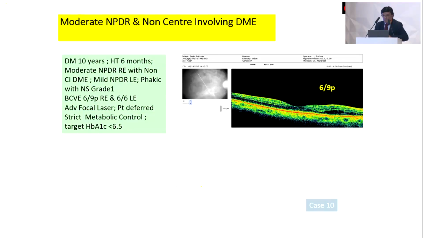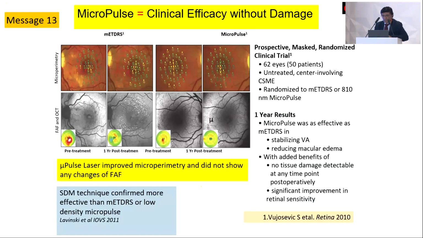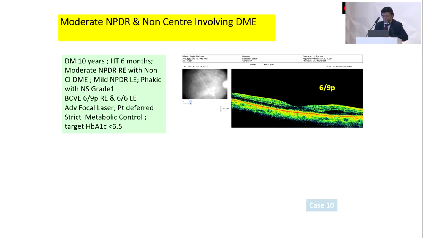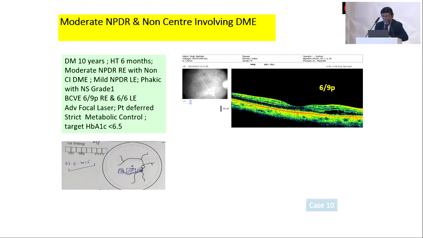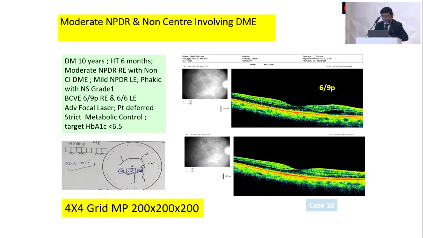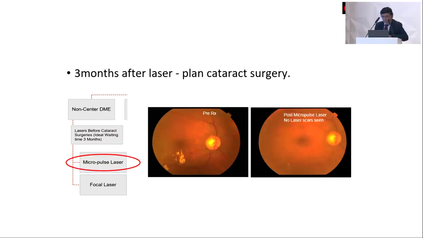into the physics behind it, but it's been shown that micropulse laser works well in diabetic macular edema by multiple studies. This was one of the initial studies of Vojovisk, which had shown that even the microperimetry was maintained in these cases which were treated with micropulse laser. This is an example of a patient who had an extrafoveal edema. We treated with micropulse laser, and the patient responded well.